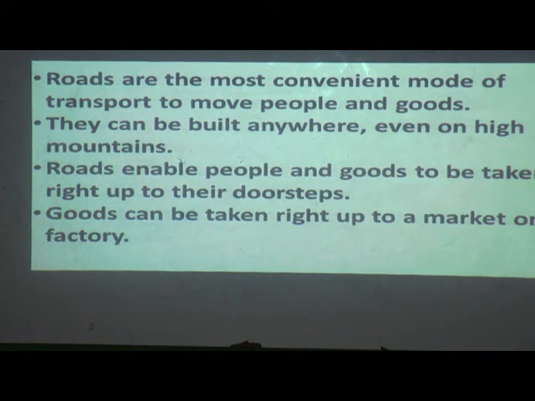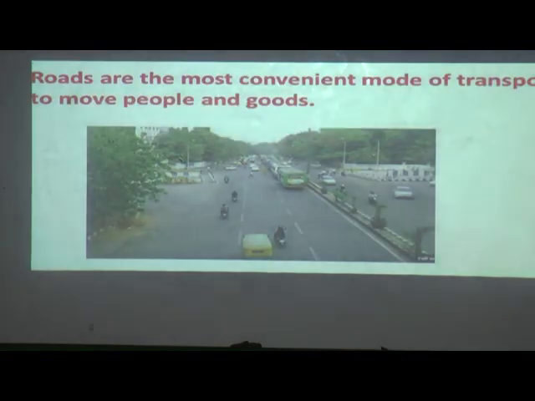Yes, we have factories and industries in our cities, isn't it? Whatever goods are produced can be taken and dropped to a marketplace or factories. Raw materials, finished goods, all are carried. Roads are the most convenient mode of transport to move people and goods.